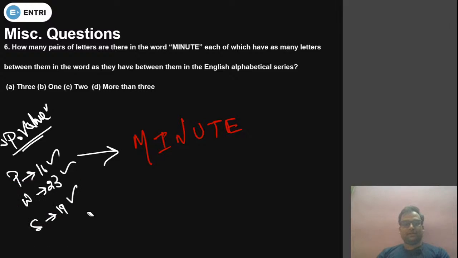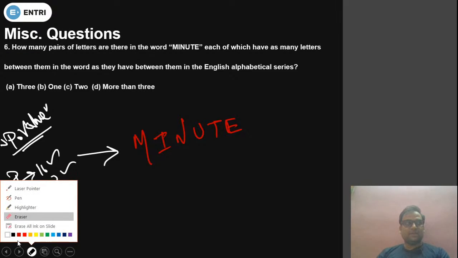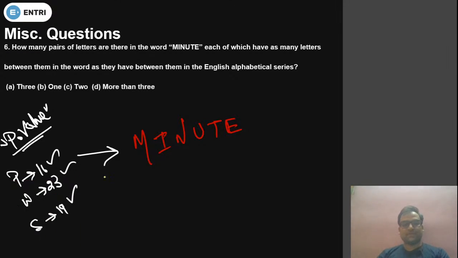Okay, so what we have to do, just write down the place values. M place value is 13, I is 9, N is 14, U is 21, T is 20, and E is 5. Okay, this is the place value.